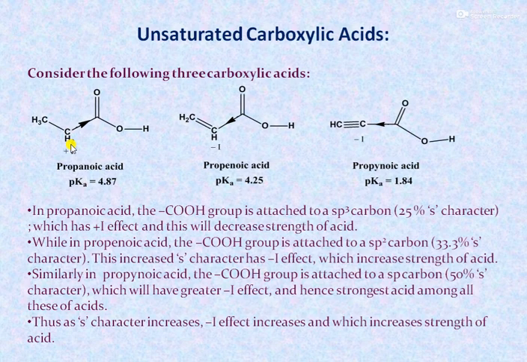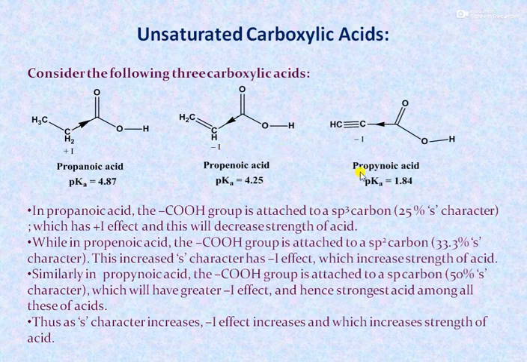Second thing, the carboxylate anion formed from propanoic acid is destabilized by the electron donating inductive effect of the sp3 hybrid carbon atom. While in the case of propenoic acid, an sp2 hybridized carbon atom is present. As the s character is 33.33%, it shows the electron withdrawing inductive effect. As it shows the electron withdrawing inductive effect, the polarity of the OH bond increases, and therefore the OH bond dissociates more easily as compared to propanoic acid. And second, the carboxylate anion formed can be stabilized by the electron withdrawing inductive effect.